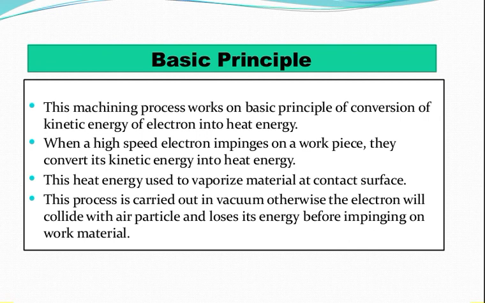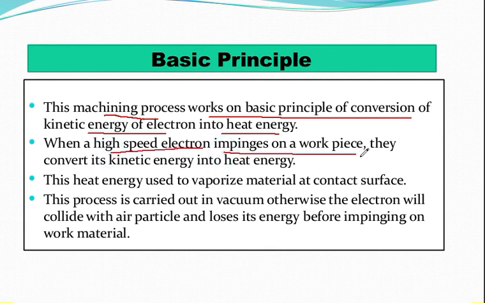So here we are discussing the basic principle. What is the basic principle you can see? This machining process works on the basic principle of conversion of kinetic energy of electrons into heat energy. When high speed electrons impinge on the workpiece, they convert their kinetic energy into heat energy.